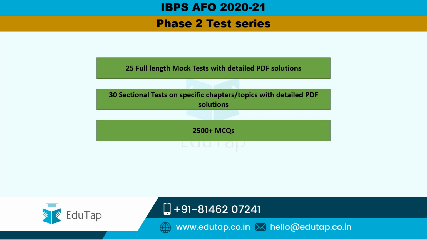These 30 sectional tests are based on both static and current affairs, which are very important for the IBPS AFO exam as per the latest pattern that we have been seeing, that many questions are being asked from current affairs. So we have included in these 30 sectional tests current affairs topics like livestock census, agri census, and NABARD bankable projects. All these would be covered under the sectional tests. And of all these, we are going to provide a total of 2500 plus multiple choice questions as part of the 25 full length mock tests and 30 sectional tests.